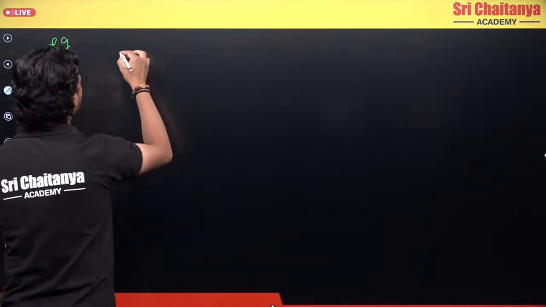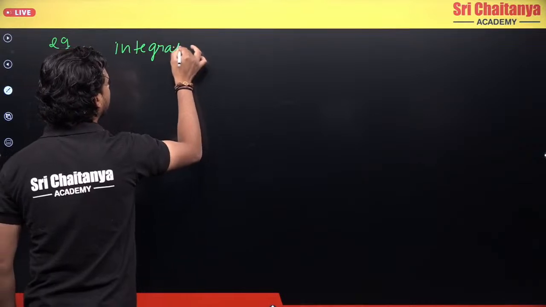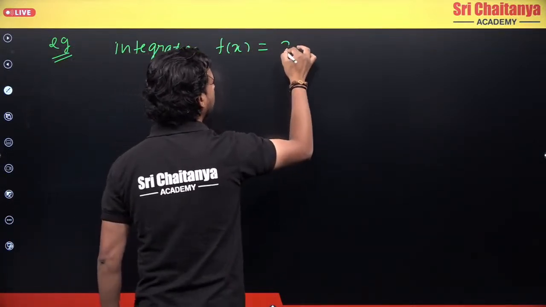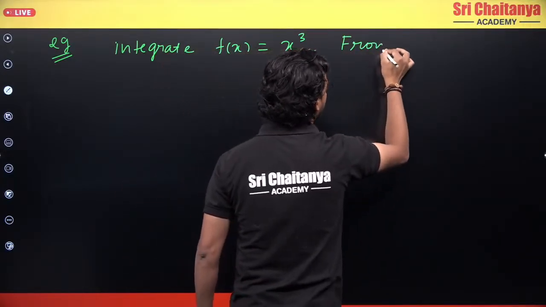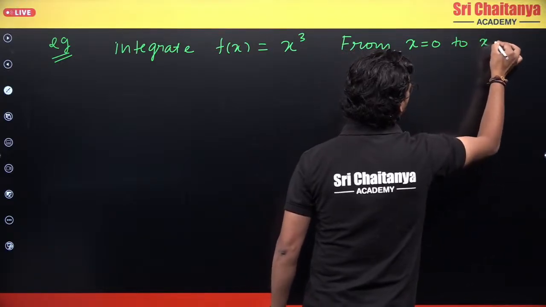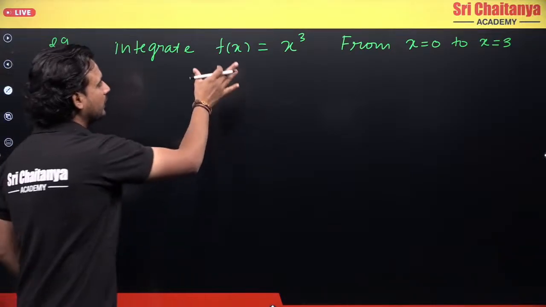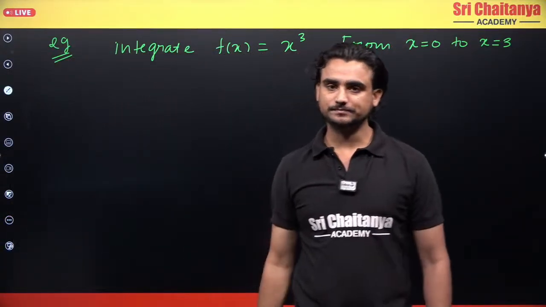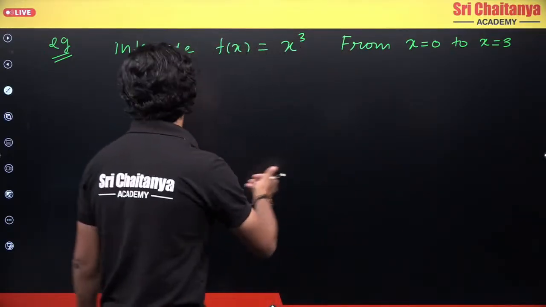The question is to integrate f of x equals x square from x equals 0 to x equals 3. If I tell you that I have to integrate this function from x equals 0 to x equals 3, now I have two boundaries in this case.